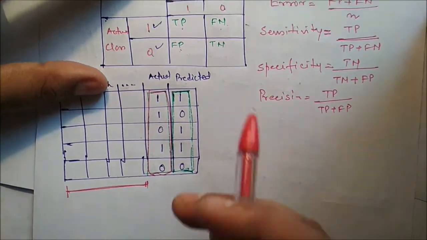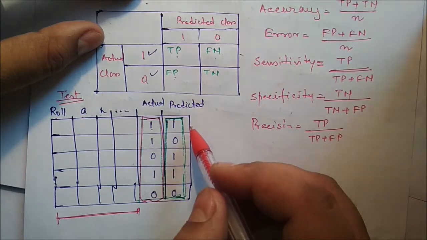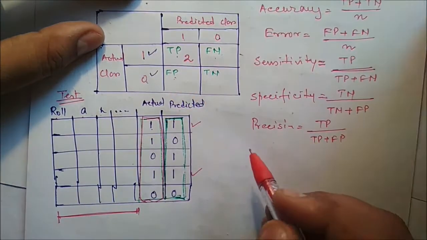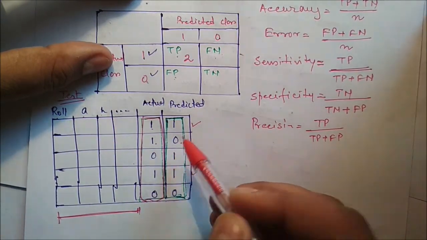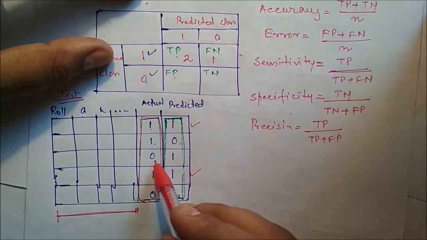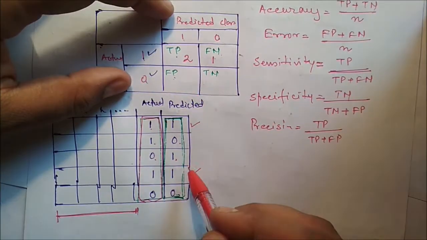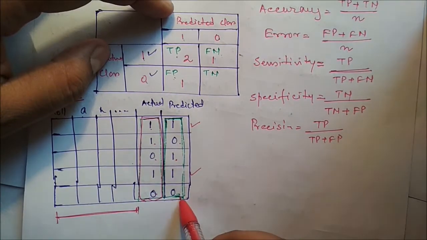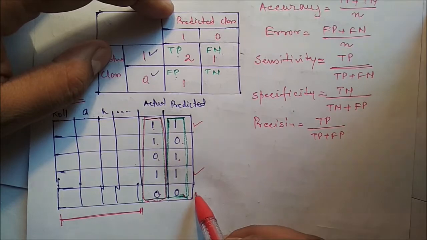Now we have to compare the actual and predicted. Actually it is 1 and predicted 1, it is true positive. How many true positives are there? 1 and 2, so 2 true positives. Actually it is 1 but predicted 0, it is a single time. Actually it is 0 but predicted 1, how many times? A single time. And actually it is 0 and predicted 0, here it is also 1.